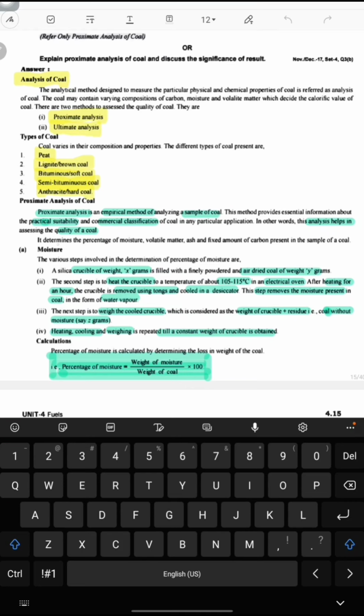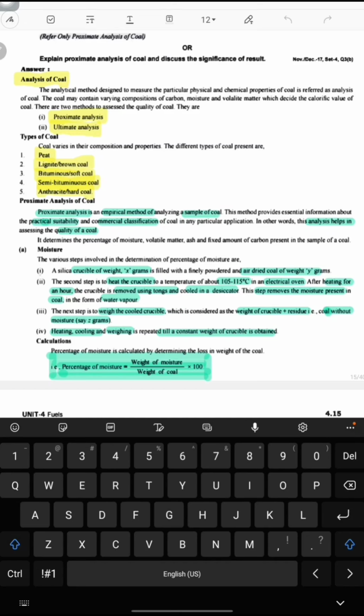Proximate analysis determines the percentage of moisture, percentage of volatile matter, percentage of ash, and fixed amount of carbon present in the sample of coal. The first one, the moisture. So how can we measure the moisture percentage?